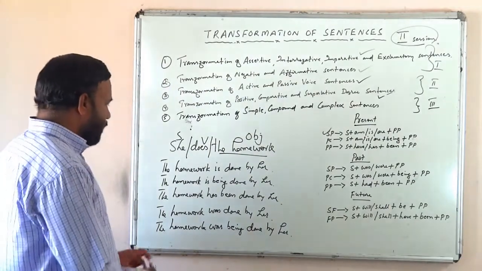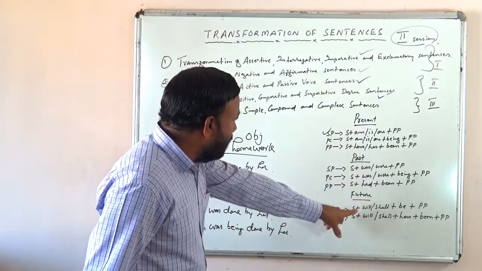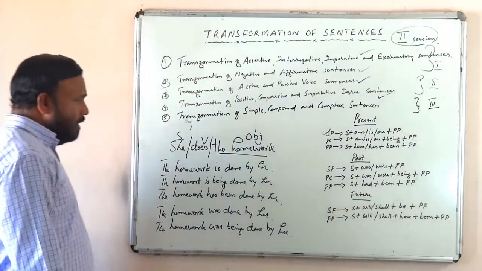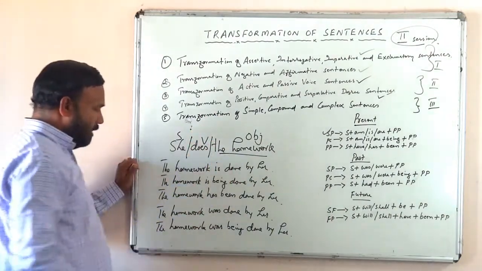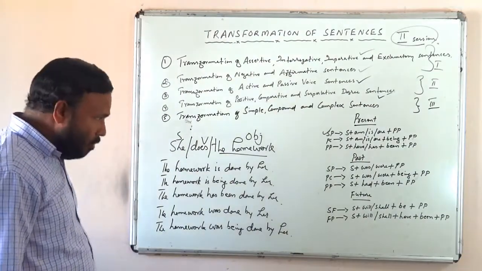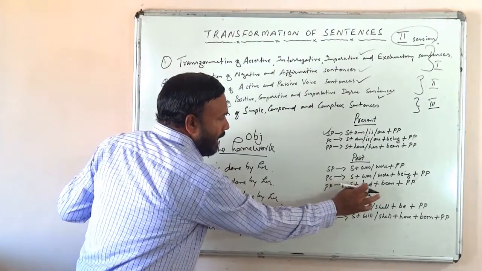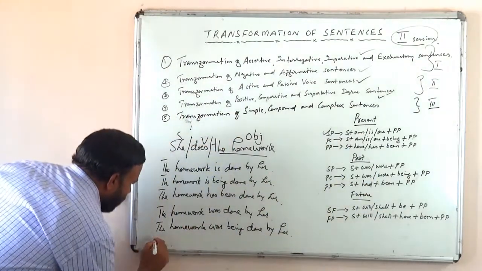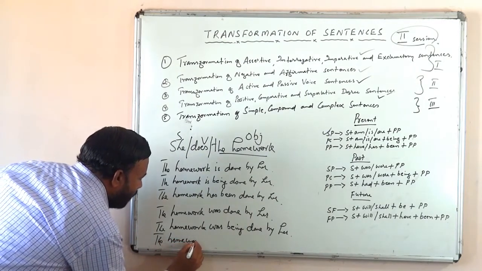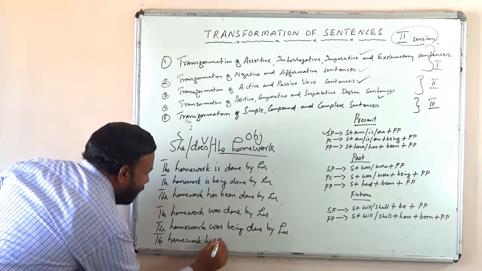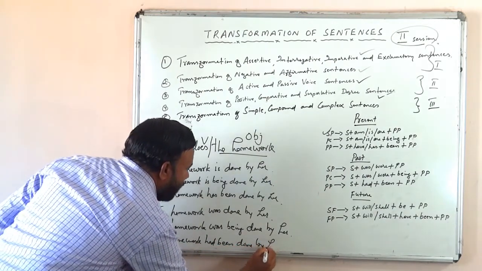Okay. Then what will be the past perfect of it? She had done the homework, isn't it? What will be passive? The homework had been done by her, isn't it?